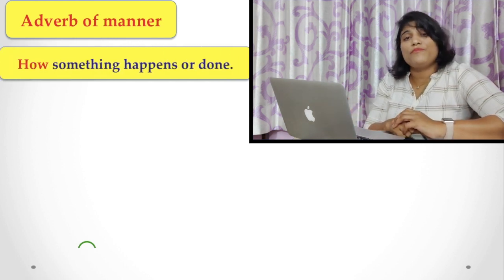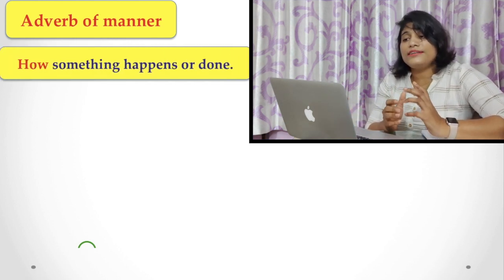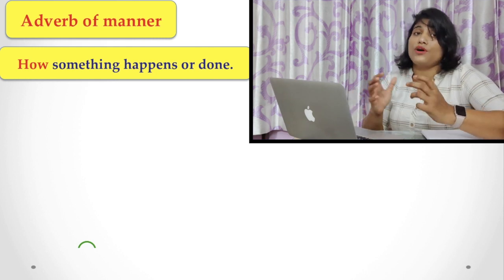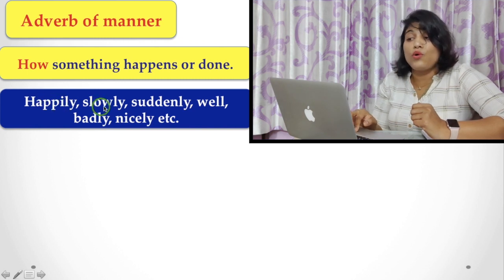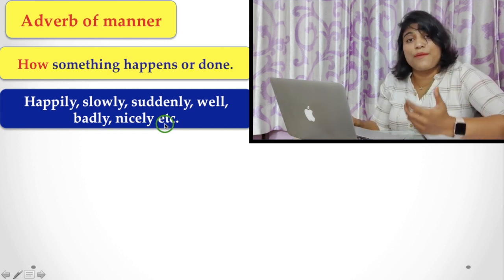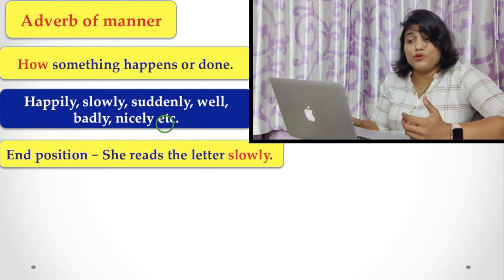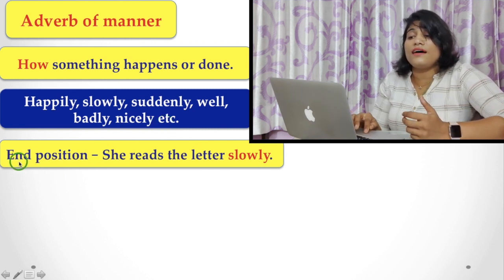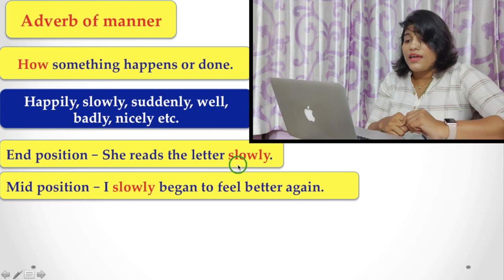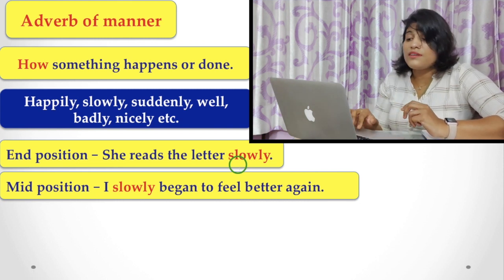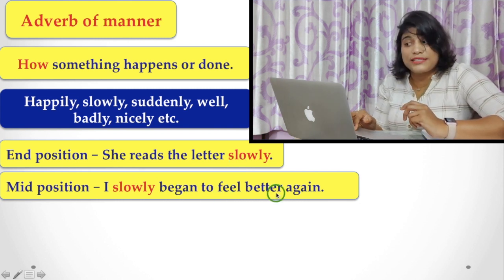Now, adverb of manner. An adverb of manner tells how something happens or is done. What are they? That is happily, slowly, suddenly, well, badly, nicely, etc. They are describing how the action happened. And the position is sometimes at the end, that is, "She reads the letter slowly." It may be in the middle position, "I slowly begin to feel better again."